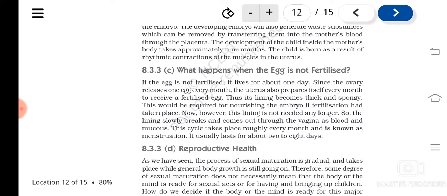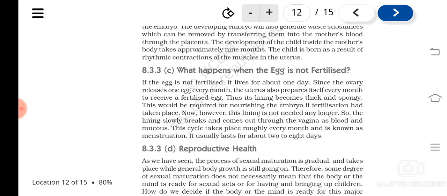What is ovulation? The release of the ovum from the ovary. The egg should be released from the ovary, and before it degenerates, the sperm also should reach, and only then will it lead to fertilization. If that is not happening, the thick layers of the uterus will fall off, and that leads to another cycle.